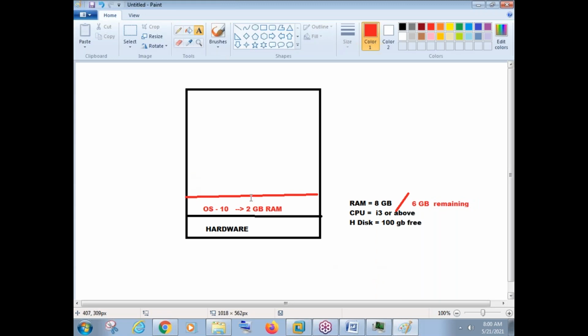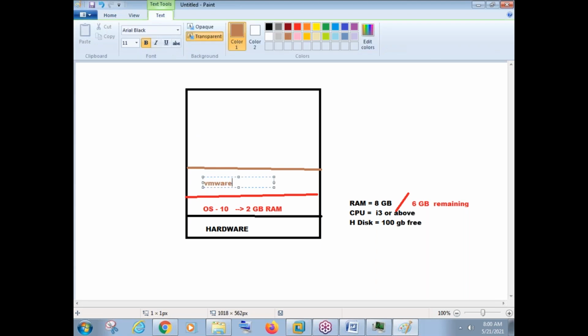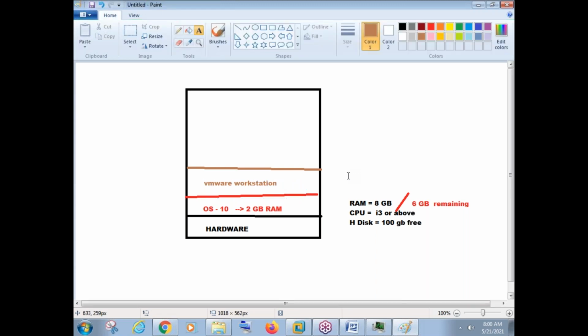Now, on top of this operating system, what do we have to do? On top of this operating system, we have to install VMware Workstation. This software we need to install. VMware Workstation software we need to install on top of the operating system. After installing VMware Workstation, guys, we know we need to create virtual machines here. So how many virtual machines do we need to create? 2 virtual machines we need to create.